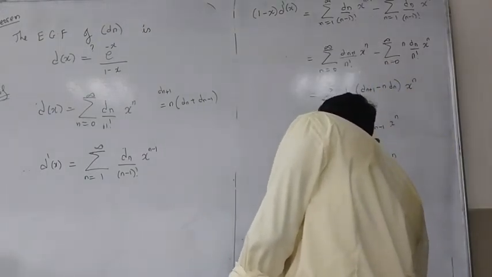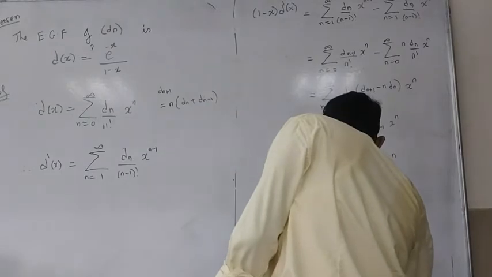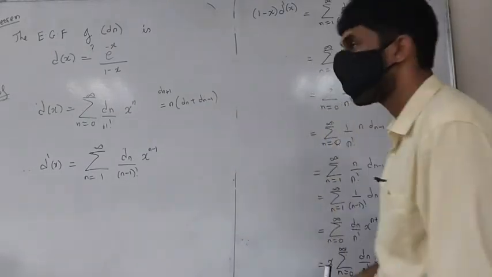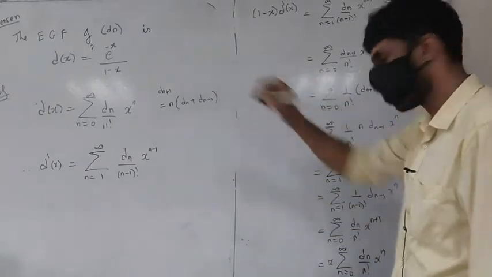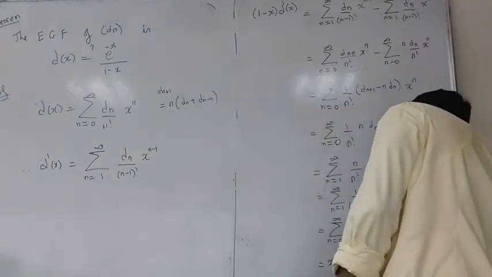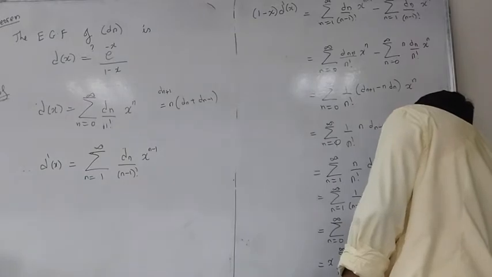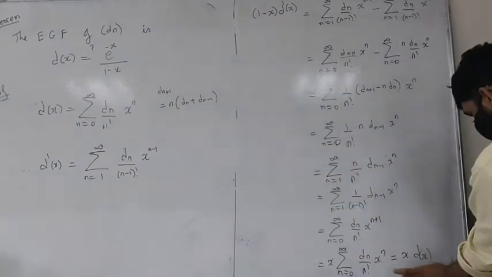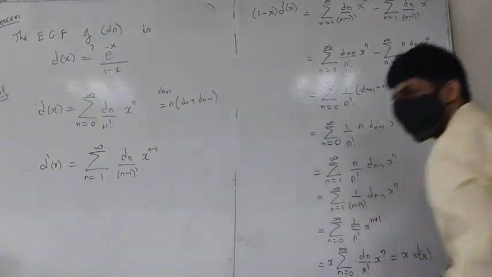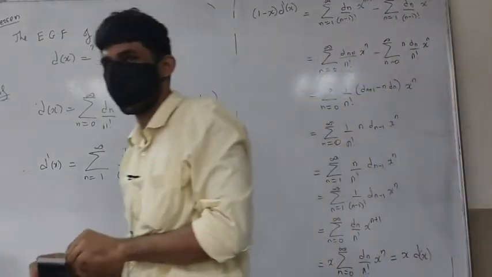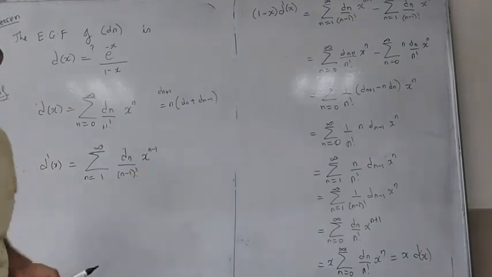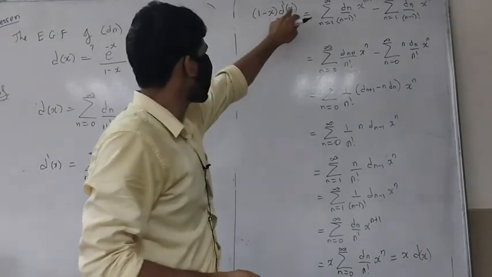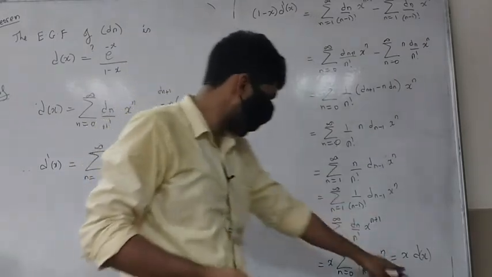What is this thing here? What is this? D of x. Okay. So this is x times d of x. Okay. So we have this expression equals x times d of x. What is this? This is 1 minus x times d prime of x equals x times d of x.